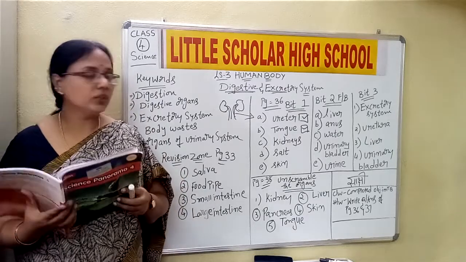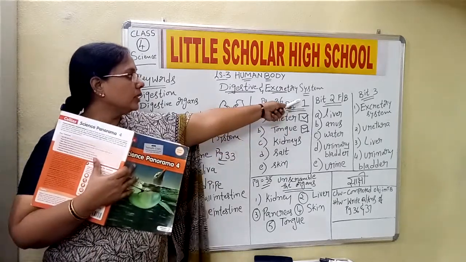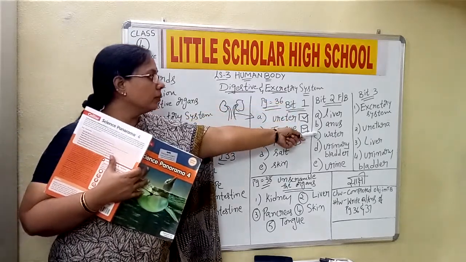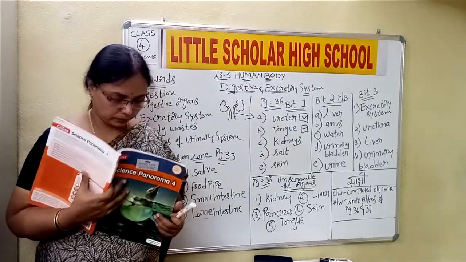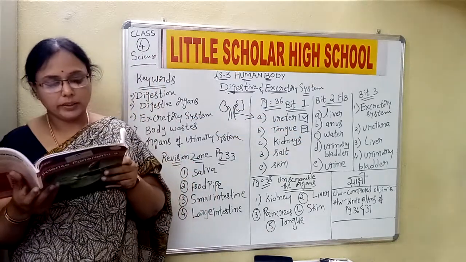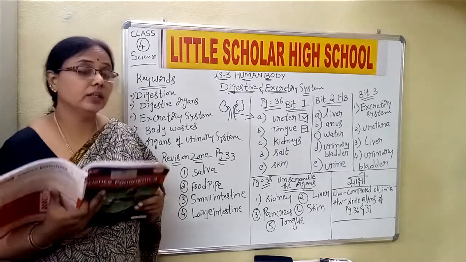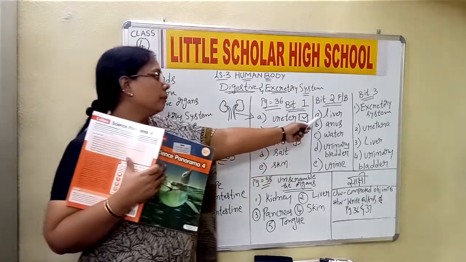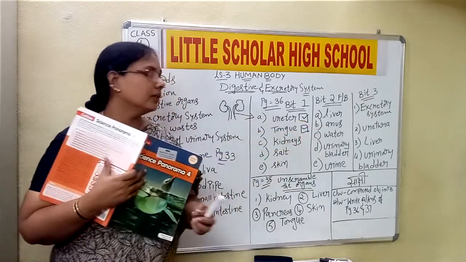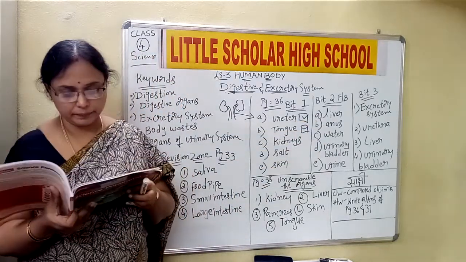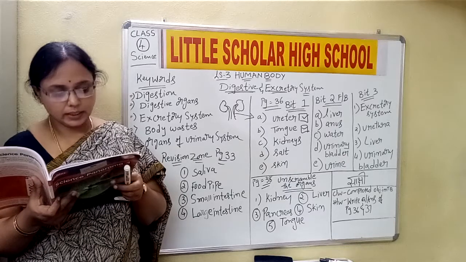Okay. Now we shall do fill in the blanks. Bit number 2, fill in the blanks, children. Bile, a digestive juice, is produced by liver. Liver produces the bile juice. So the first fill in the blank is liver.